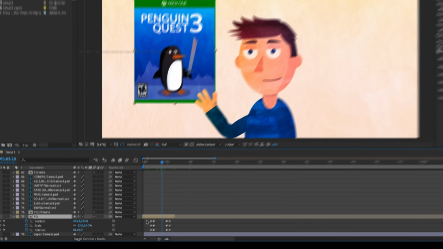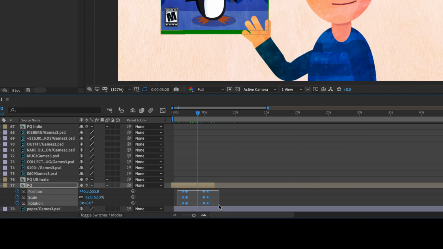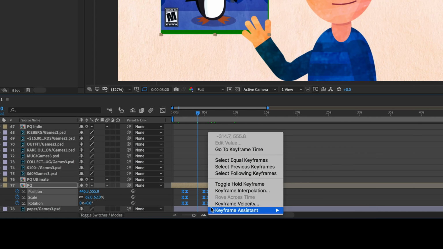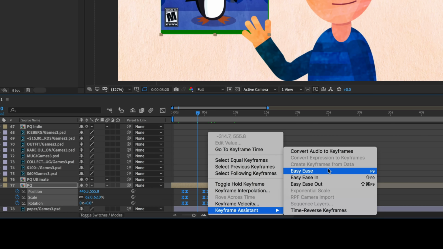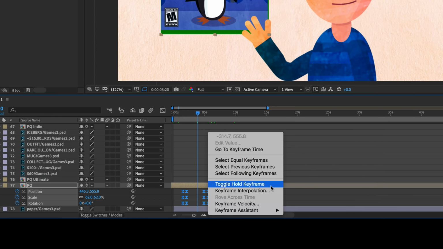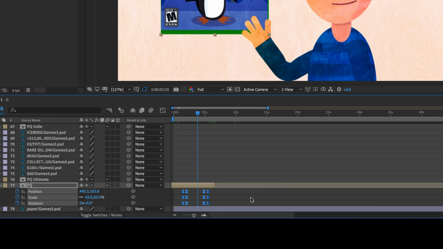So all I'm gonna do is marquee select all of these, and I'm just going to press F9, and that's the shortcut for that function. For the Mac, I have to press down the Fn key and then F9. You also have the ability to right click and go to keyframe assistant. I usually use Easy Ease. You have a ton of different options though to be able to fine tune this as fast or as slow as you want. But for me, a lot of the time, I'm fine with just using Easy Ease.